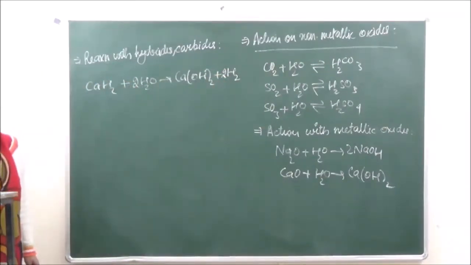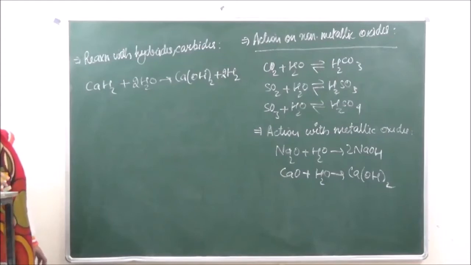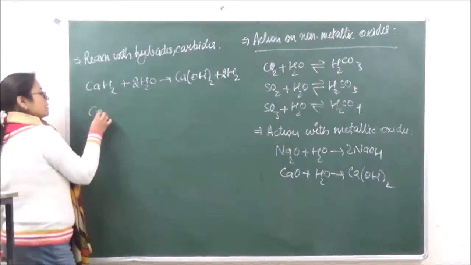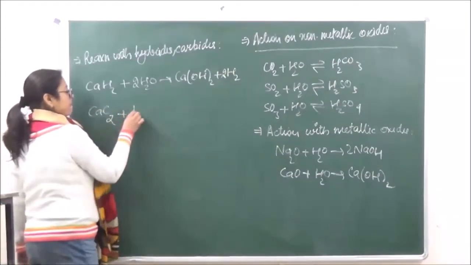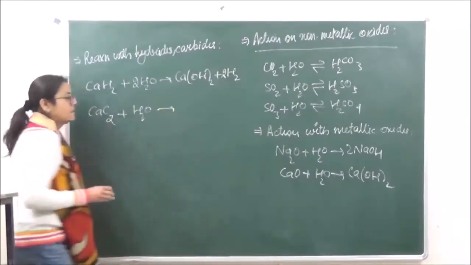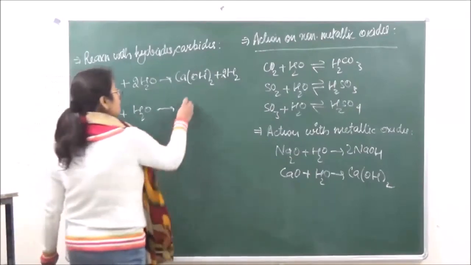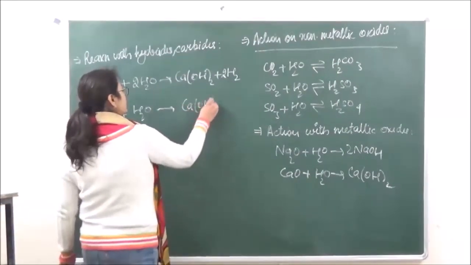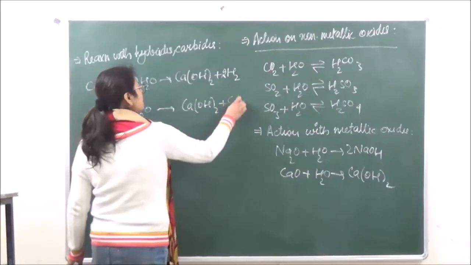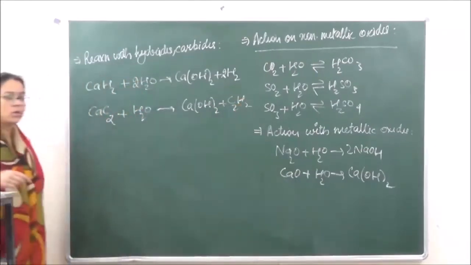Right? So you can see over here it is giving us calcium hydroxide. But if we are taking carbides, in case of carbides over here, it is going to give us calcium hydroxide plus acetylene, C2H2. Okay?